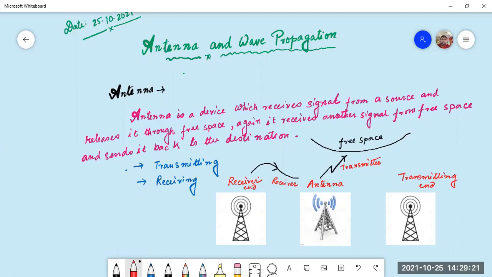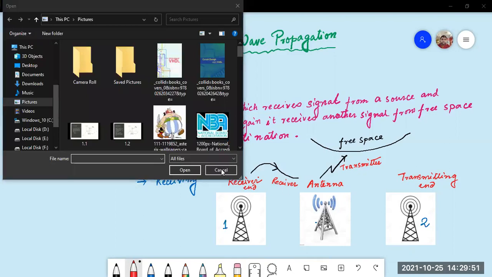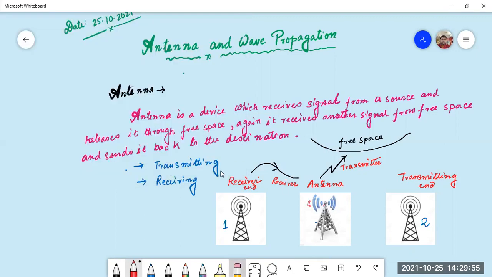This is the receiver end antenna and this is the transmitter end antenna. So let us name them 1 and 2.